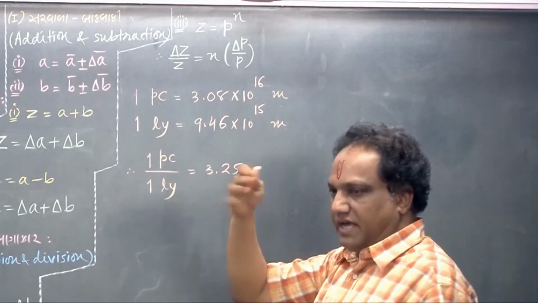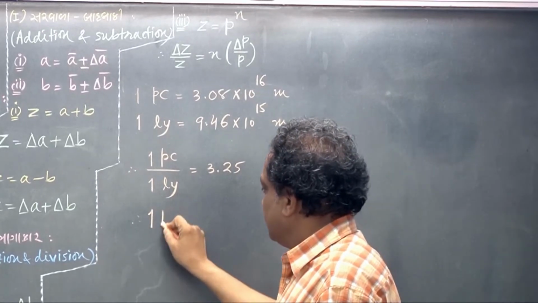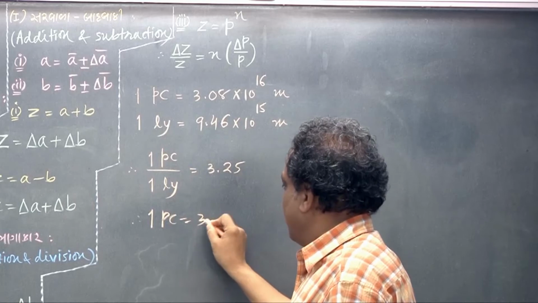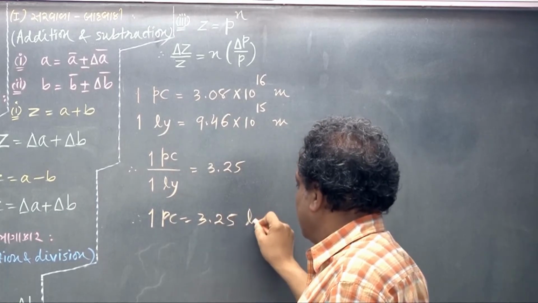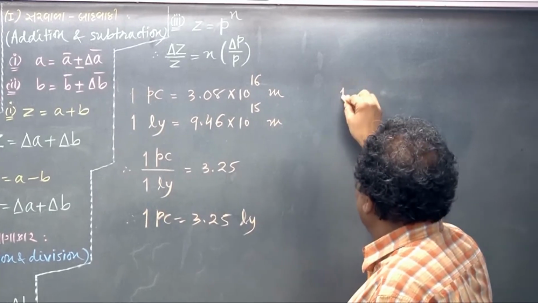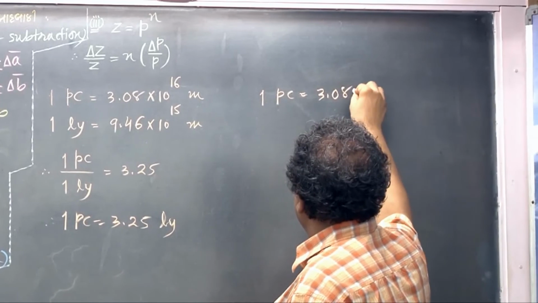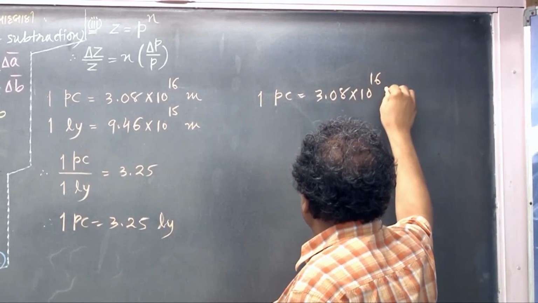Meter upon meter will cancel. So 1 parsec is 3.25 light year.